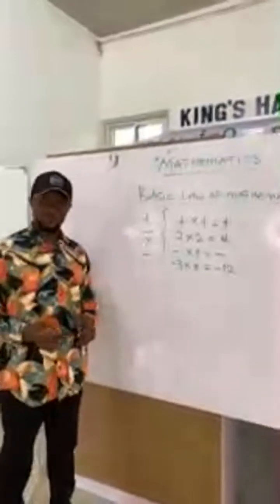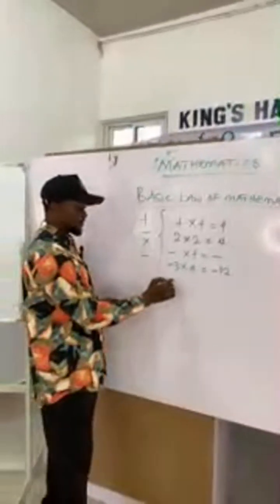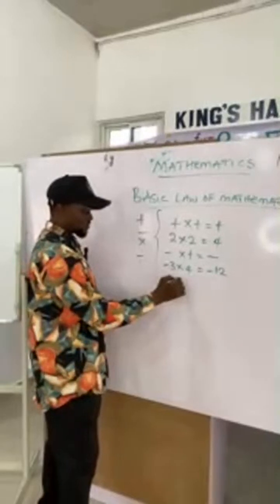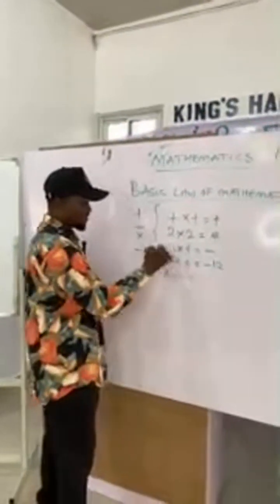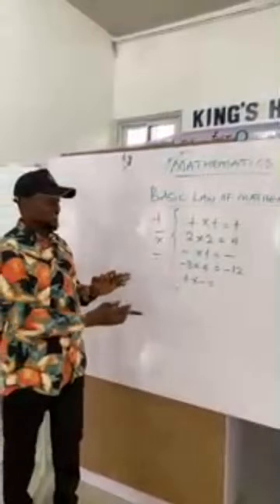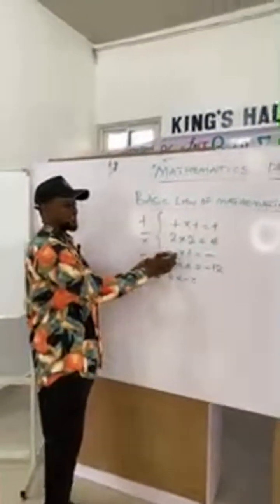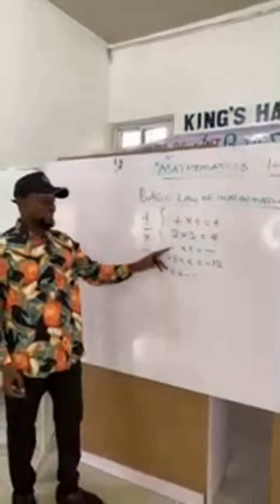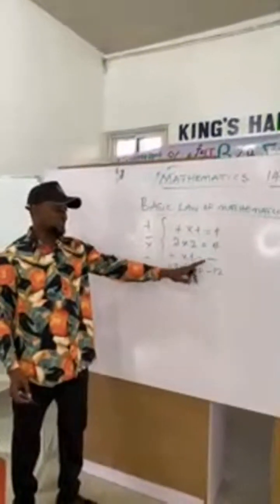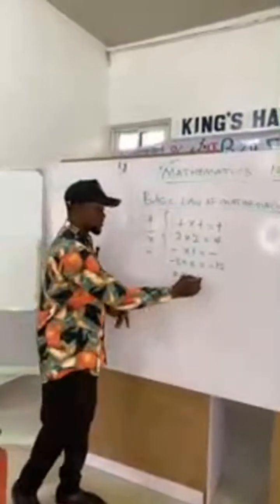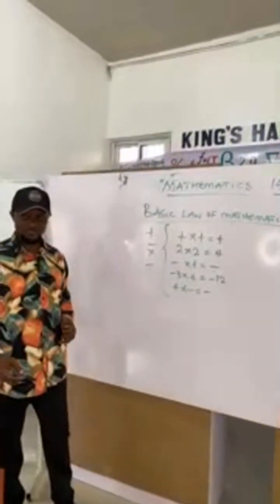Please take note. And now you have a plus times a minus. It's the reverse of this. So it's the same thing. Plus times minus is minus. Are you getting me?